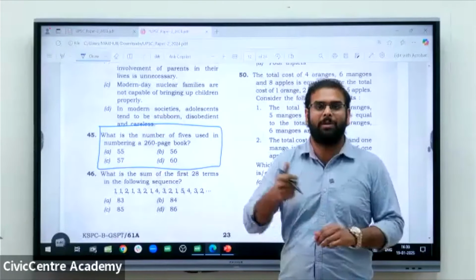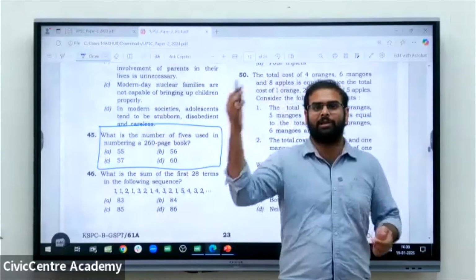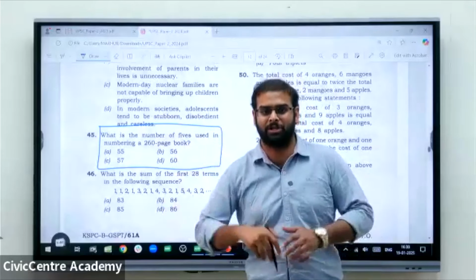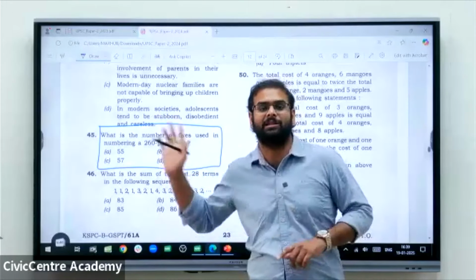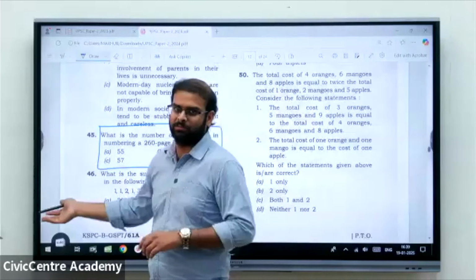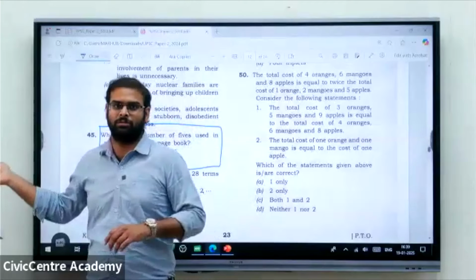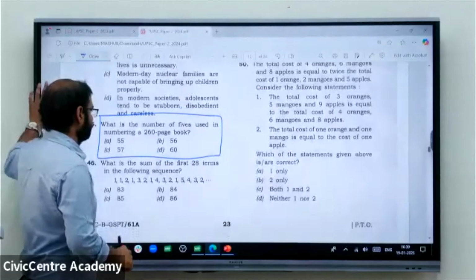The page numbers. How many times does the number 5 come in 260? There we have plugged one page. So what is that page number? Both these types of questions have been repeatedly asked in the examination. So focusing on these particular things, because we have understood the PYQs, you can easily secure the given marks.